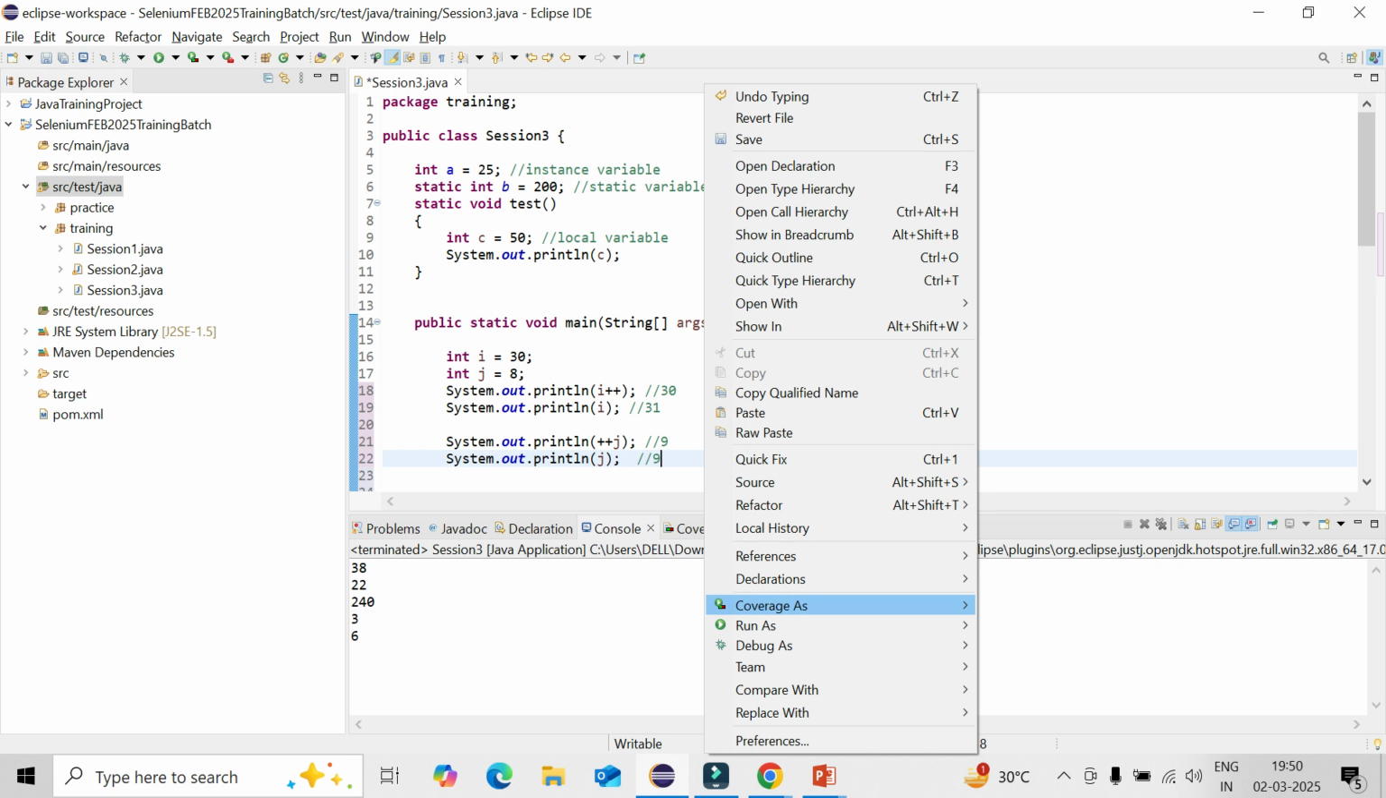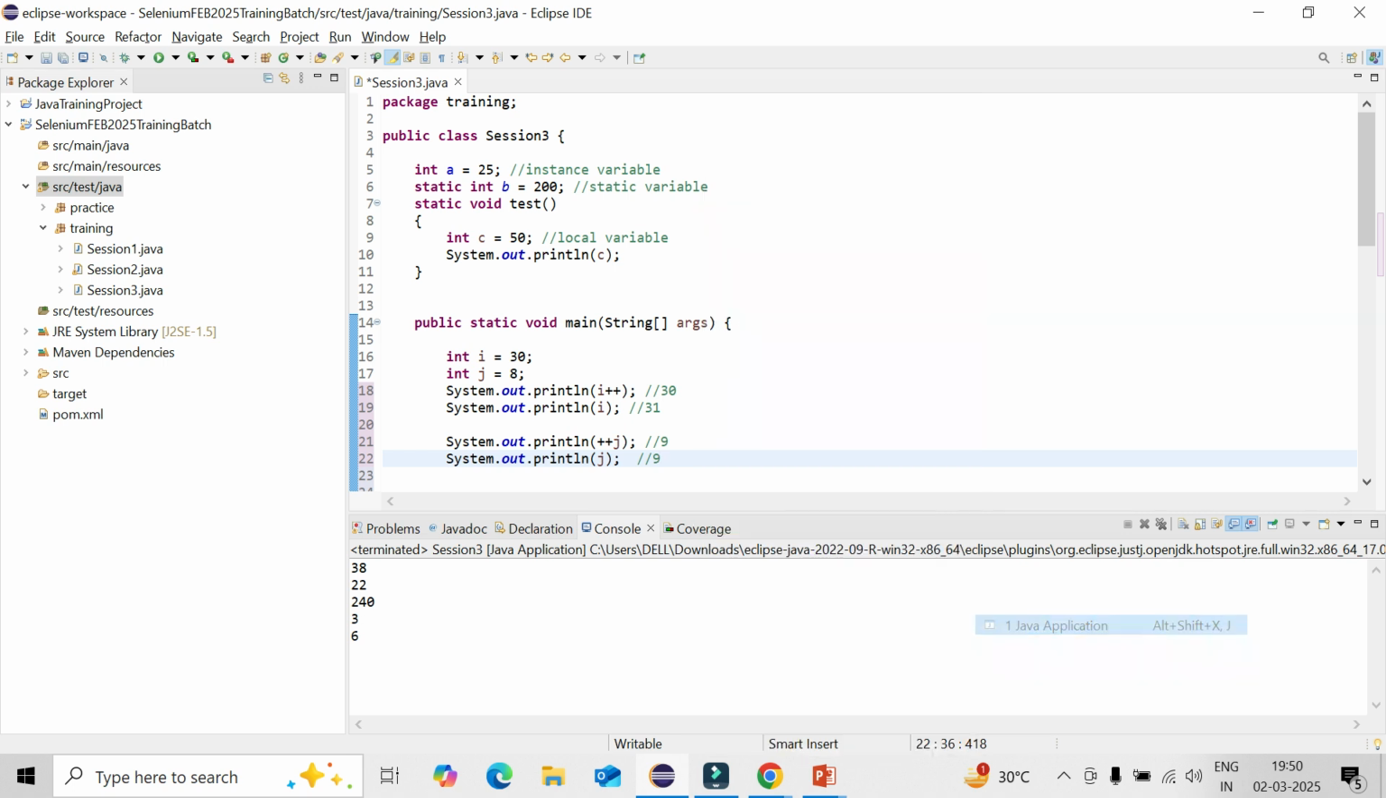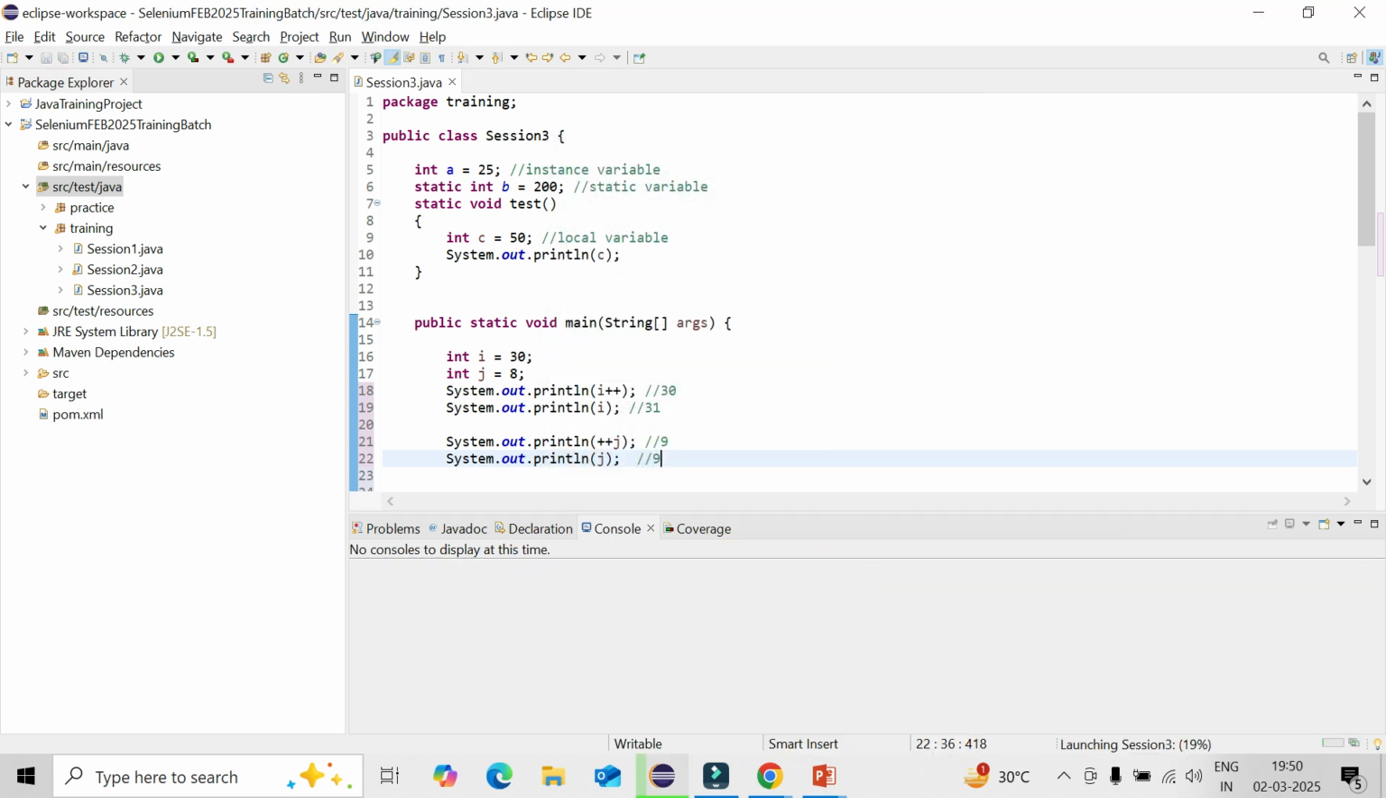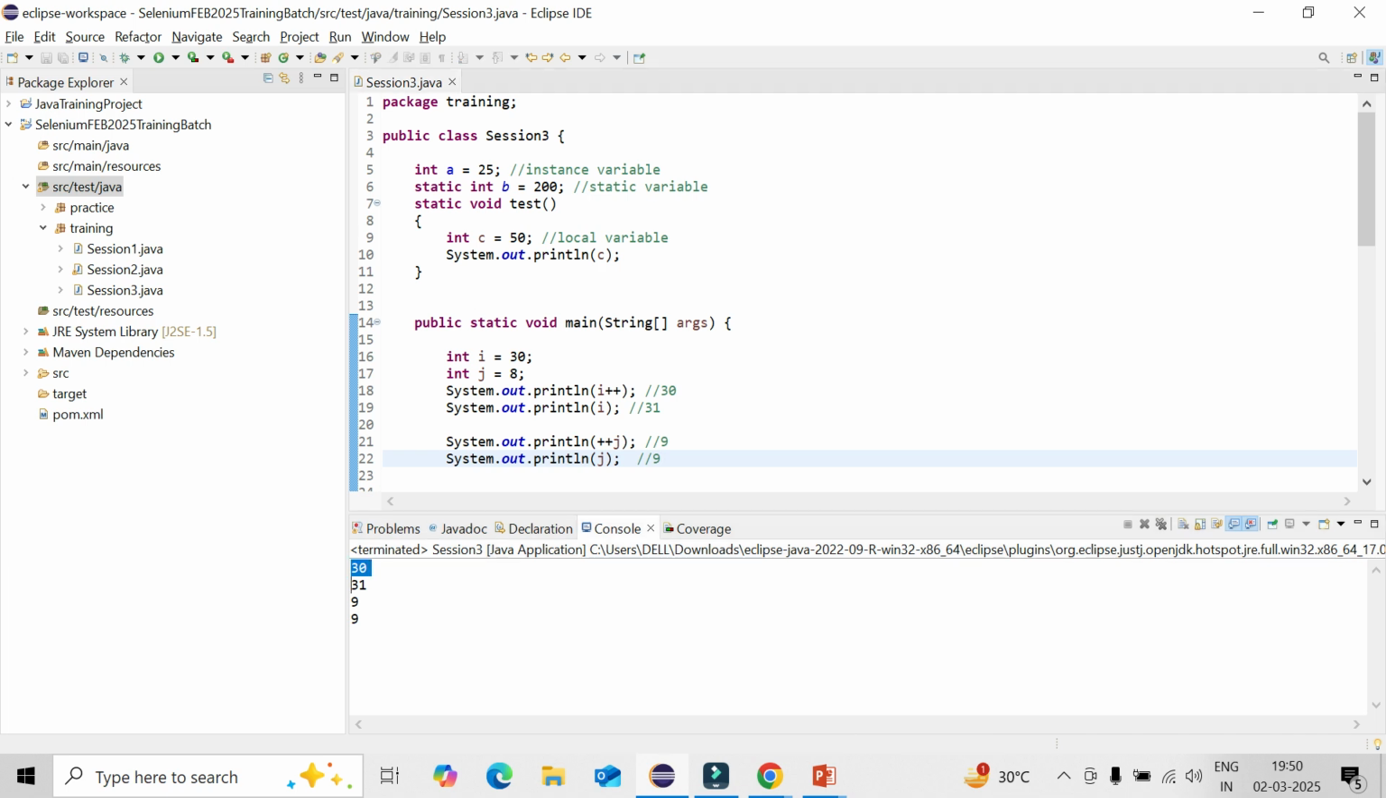Okay, let's try to run it. Similarly, decrement also works the same way. It will be decreased only. You could see 30, 31, 9 and 9.